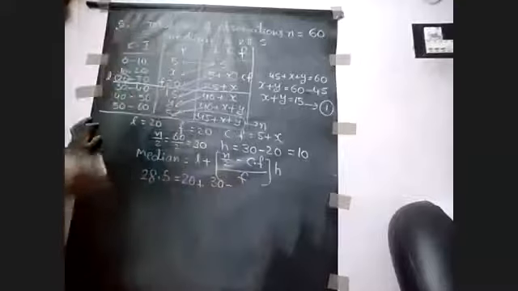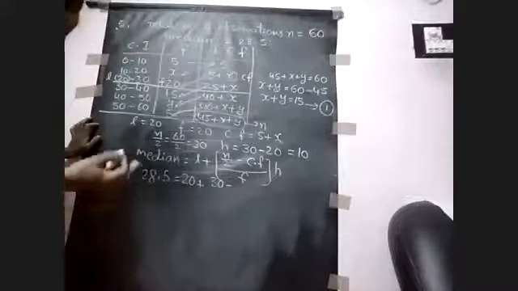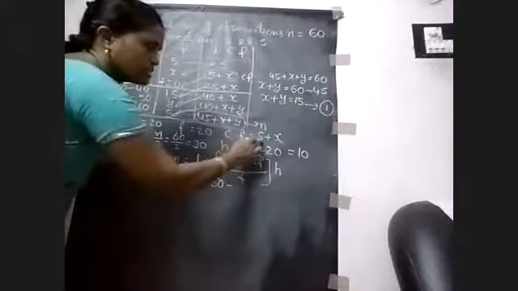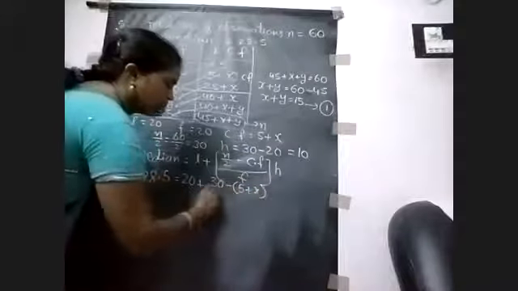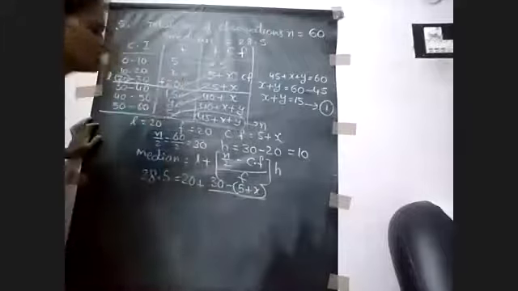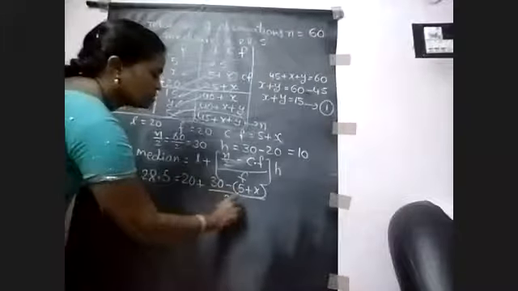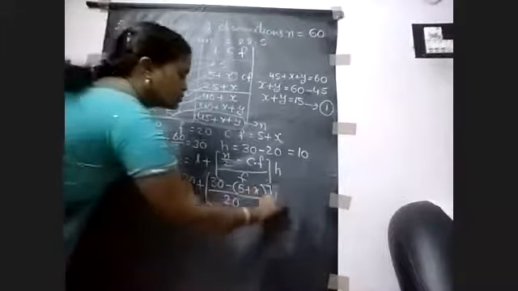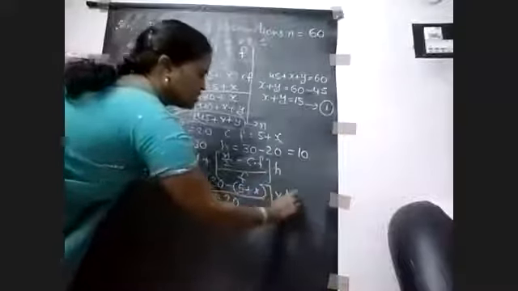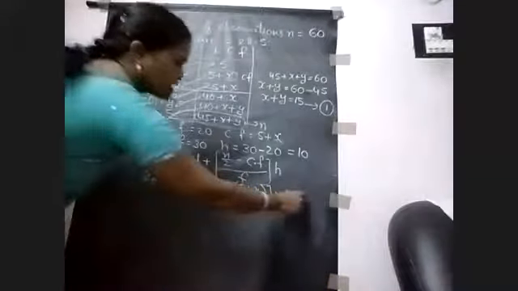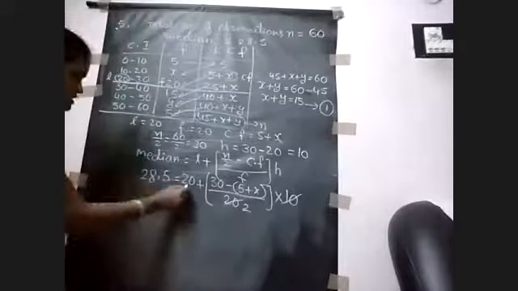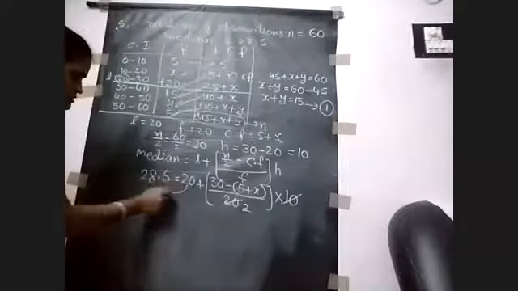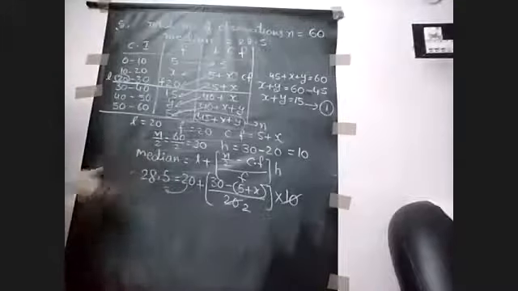The most important thing is we have to put a bracket because there are two terms. So (5 plus x) divided by F, which is 20, into H, which is 10. This 10 will go into 20 two times. And next, this 20 is transposed to the LHS side.